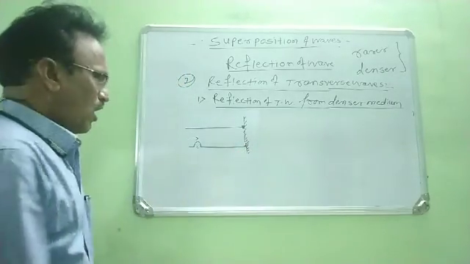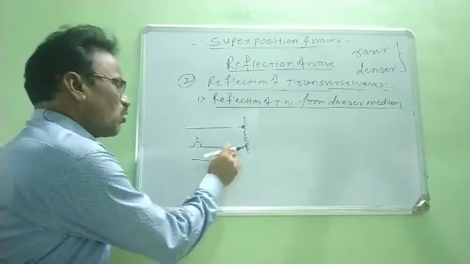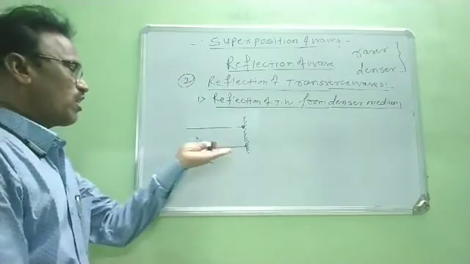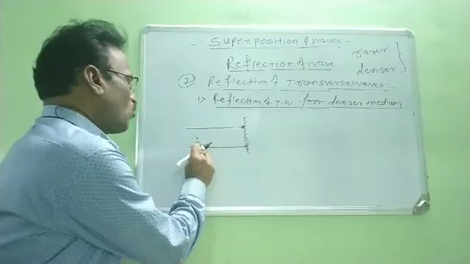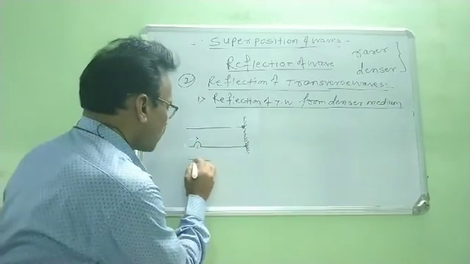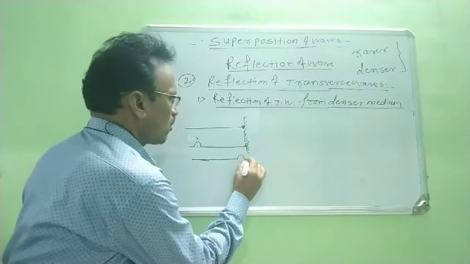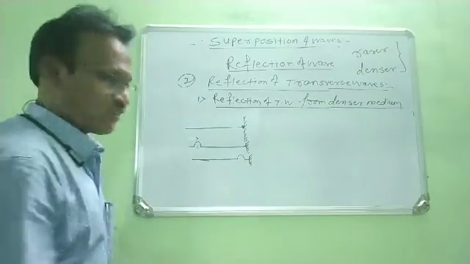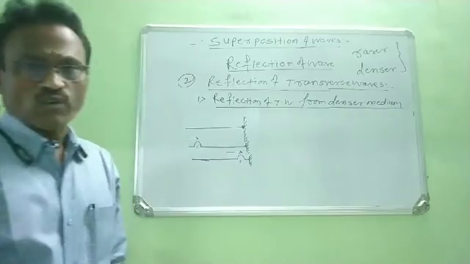Now, as this crest travels, the crest pulls the particles of the string vertically in the upward direction, and due to the motion of these particles, the crest travels from the free end to the fixed end. Now the crest reaches the fixed end. This is the crest, and this is the velocity of the crest.